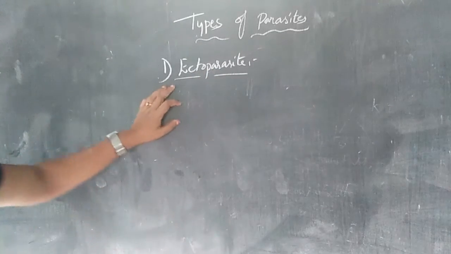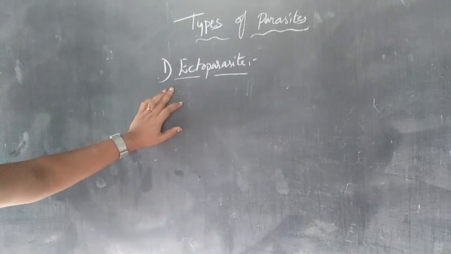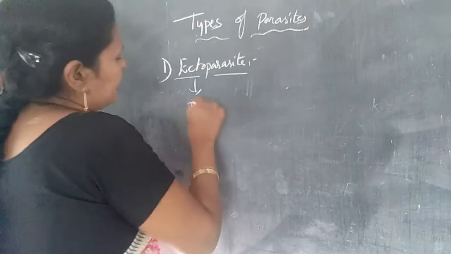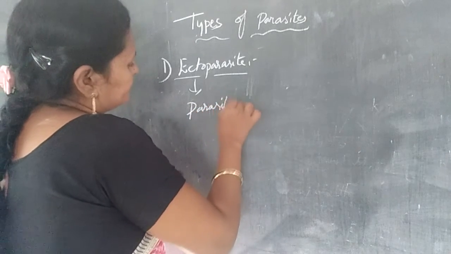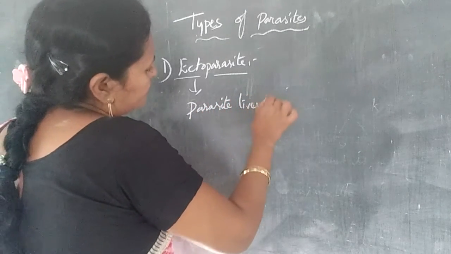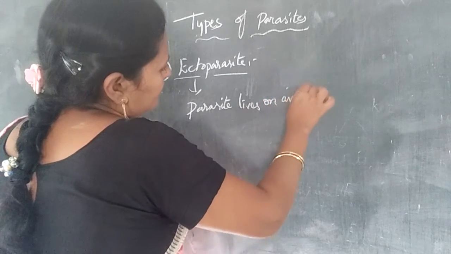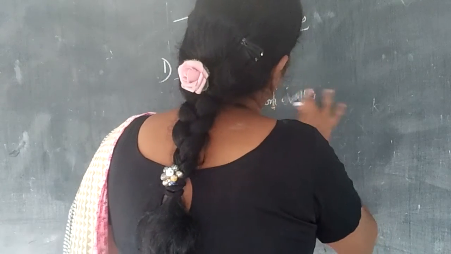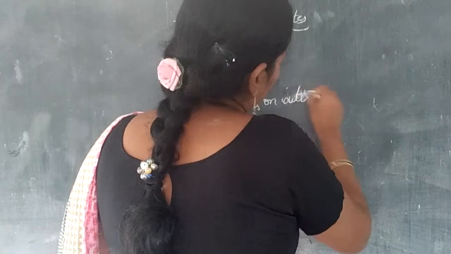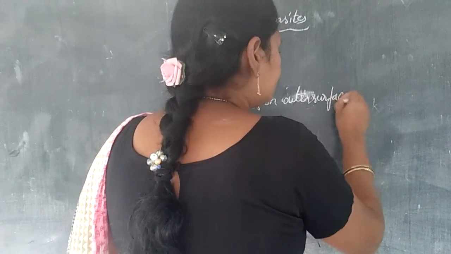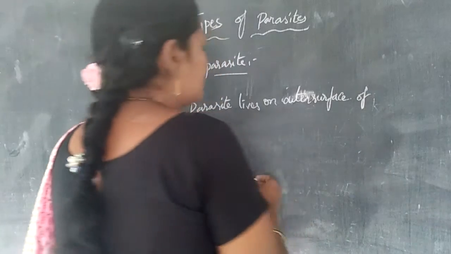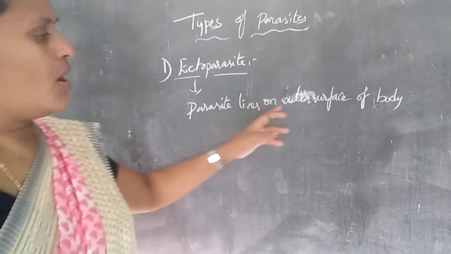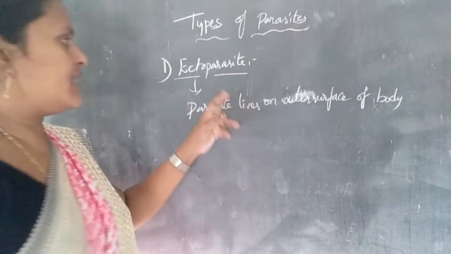What is an ectoparasite? An ectoparasite is a parasite that lives on the outer surface of the body. So that is the ectoparasite.